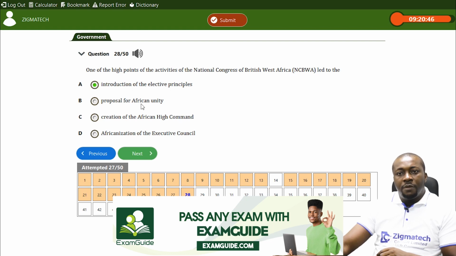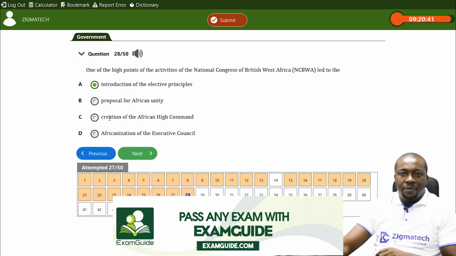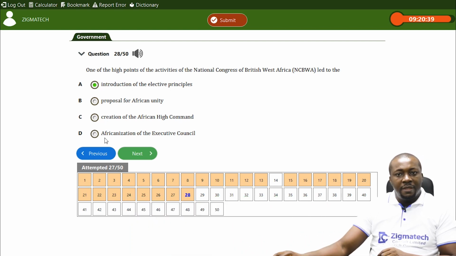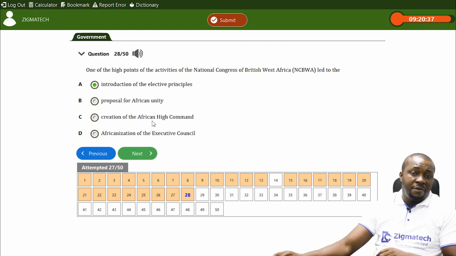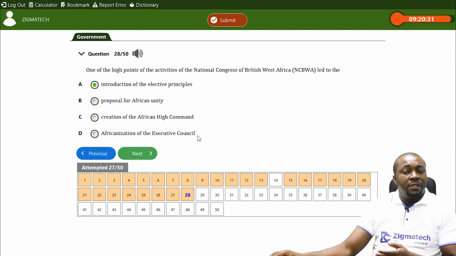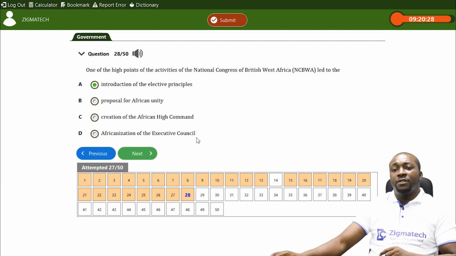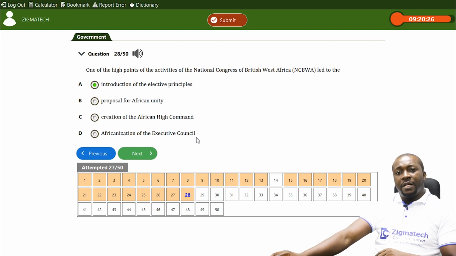They didn't propose African unity. They didn't propose the creation of an African High Command. The African High Command was not created after their meeting. It didn't lead to Africanization of the Executive Council, because even the Executive Council that was created after it was an all-white Executive Council. So they didn't achieve what they sought.